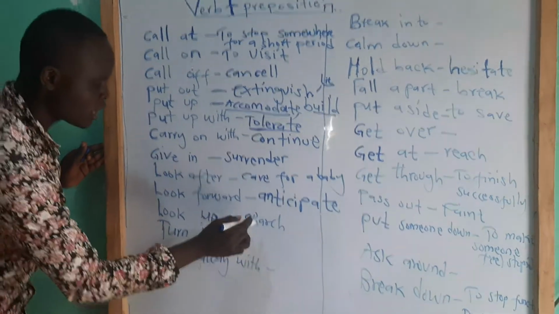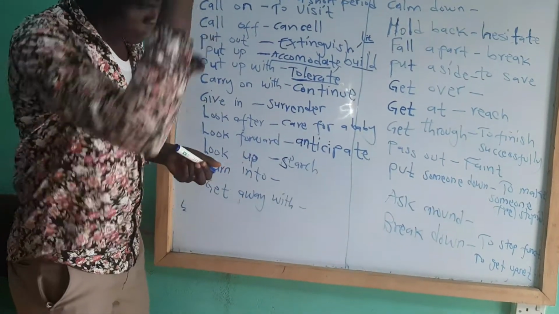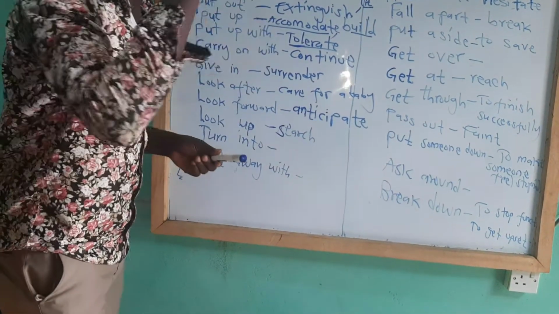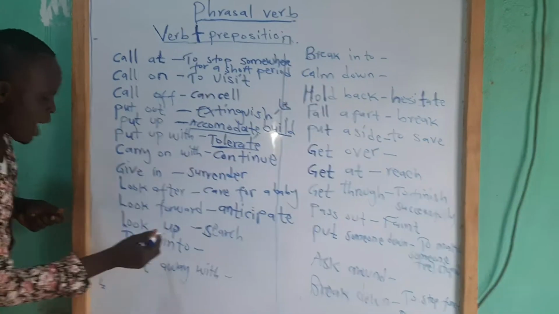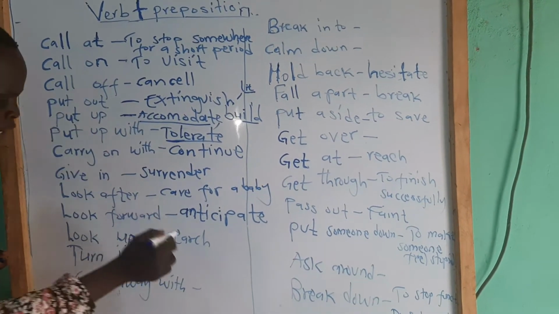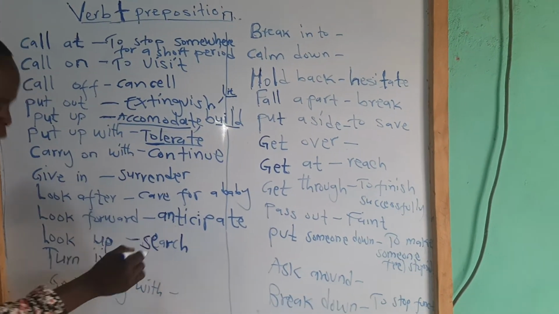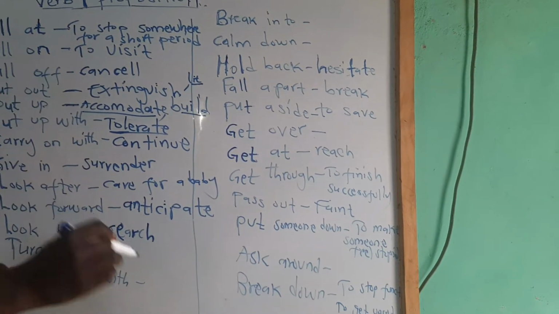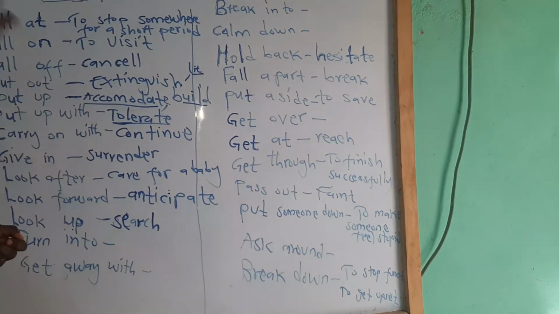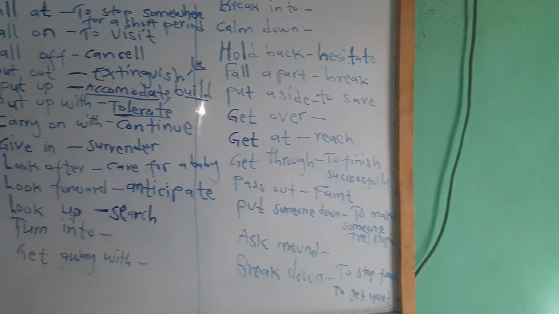Look up. I know most of you have a kamusi for Kiswahili and a dictionary for English. If you are searching for a word in a dictionary or in a kamusi, you say you look up the meaning of the word. To look up is to search. More so, we use look up when using a kamusi or dictionary. You want to know the exact meaning of a word, so you open a dictionary. You say you are looking up the meaning of a word in the dictionary. That means to search.